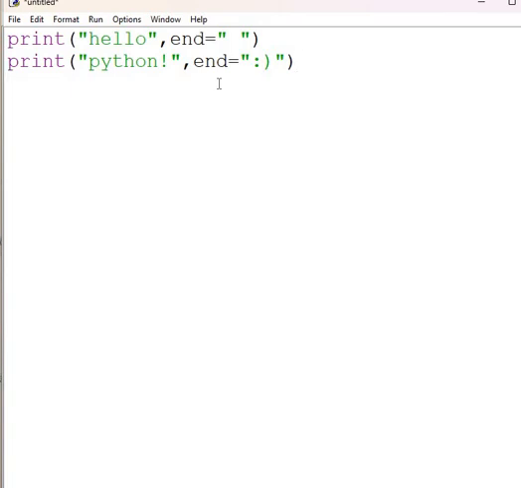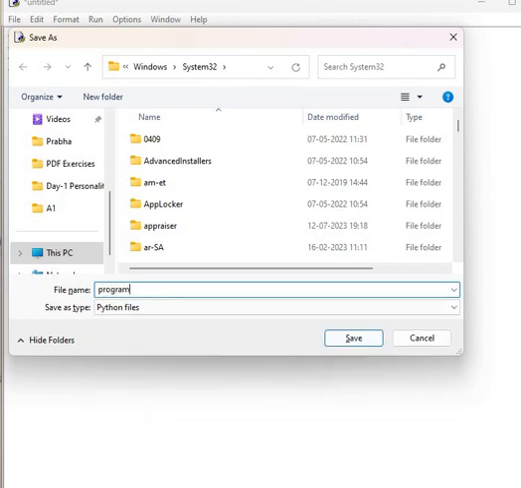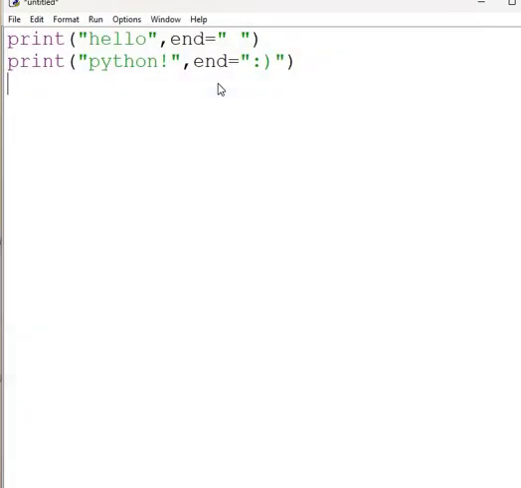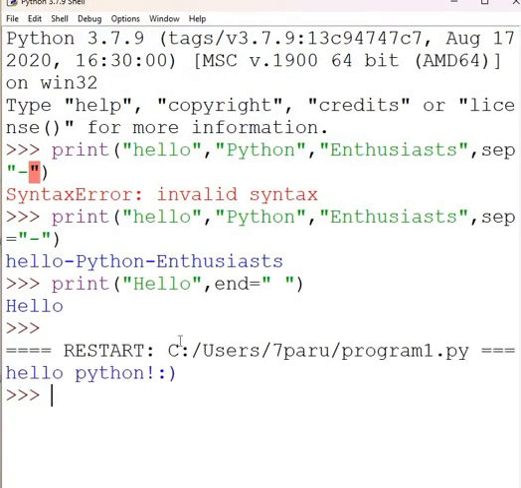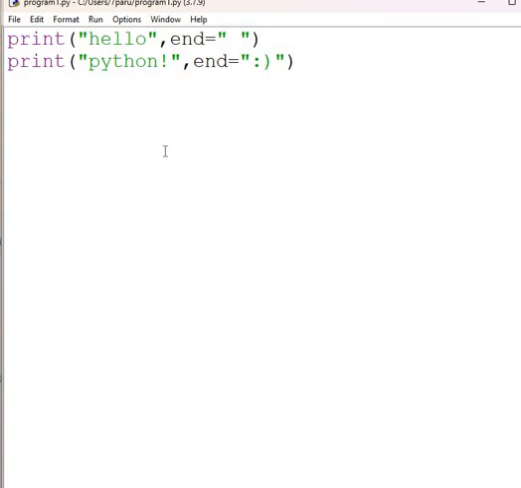Now let me show you how it runs. So, Hello Python, and then there is this smiley emoji.